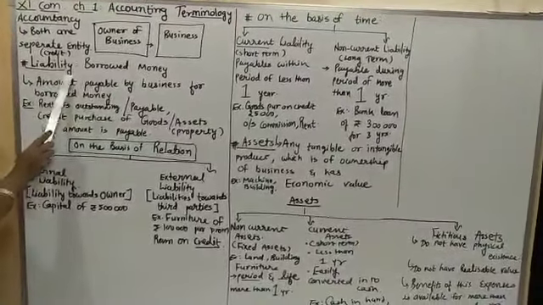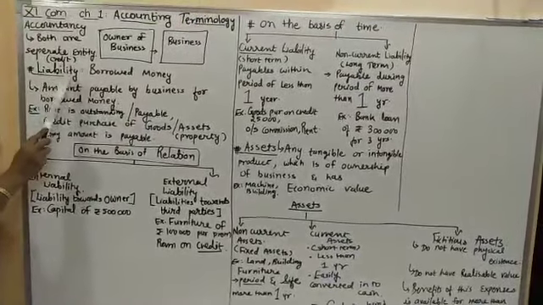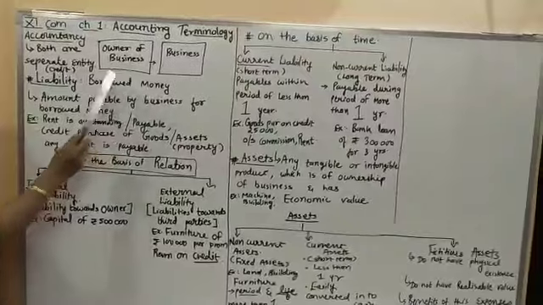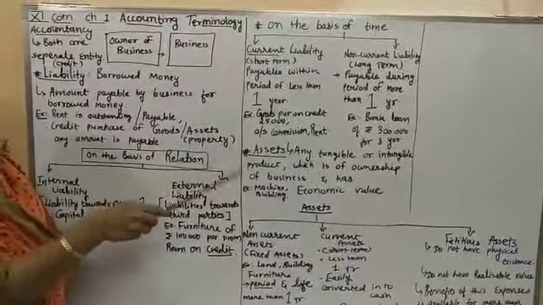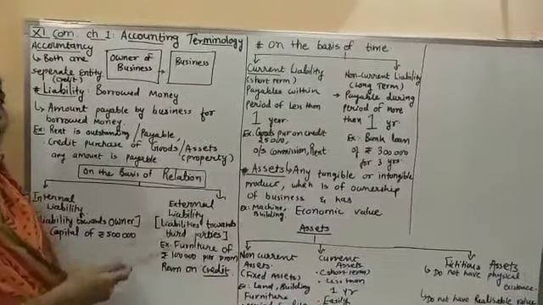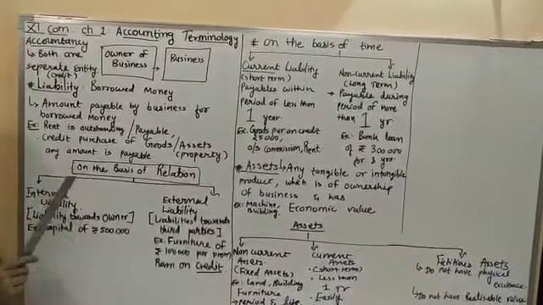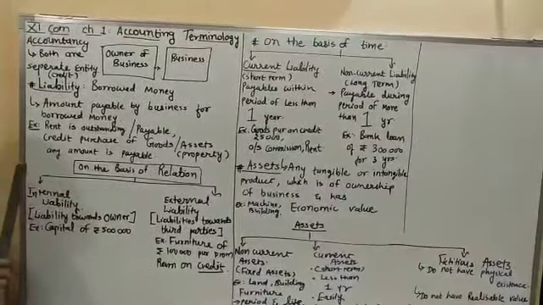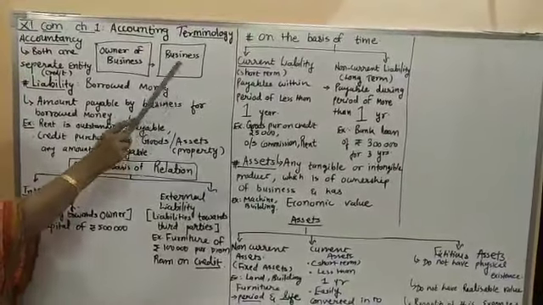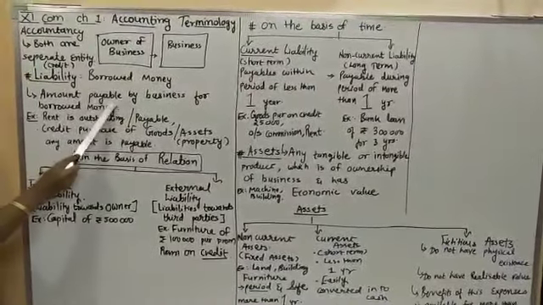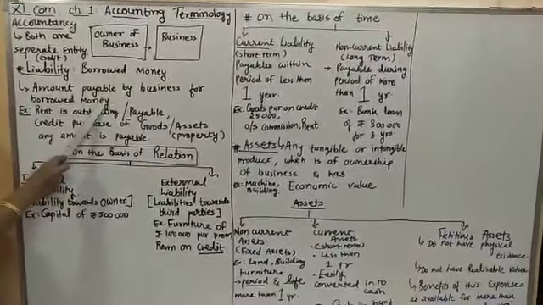So liability means the borrowed money by the business. What do you mean by the word liability? The general meaning is borrowed money. When our business is borrowing money or finance from any other person, from bank or any financial institutions, and that happens in the case of credit transaction, the liability is created. The responsibility is credited on the head of business that I have to make the payment to that particular person. The amount payable by the business for borrowed money is called liability.